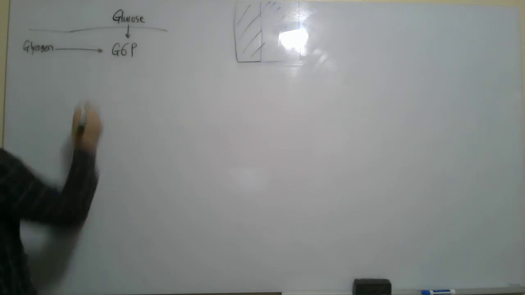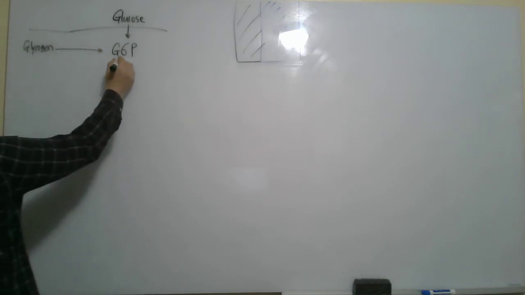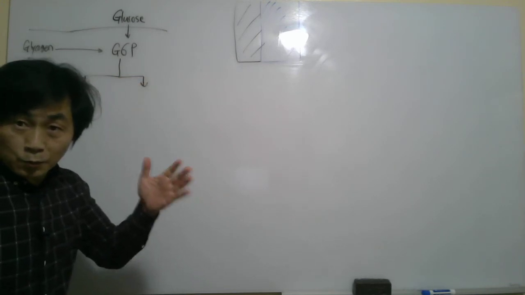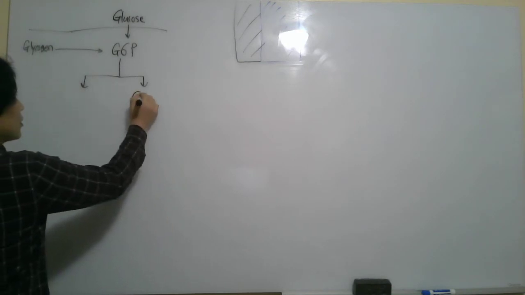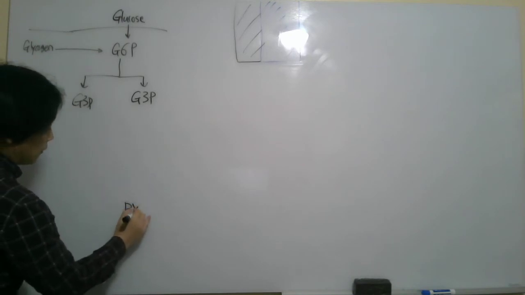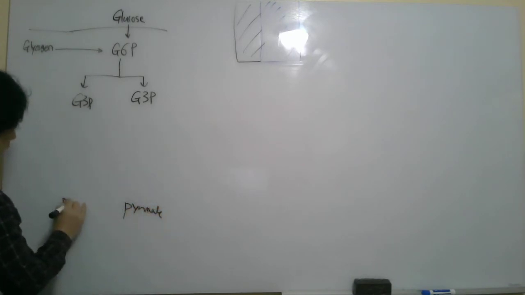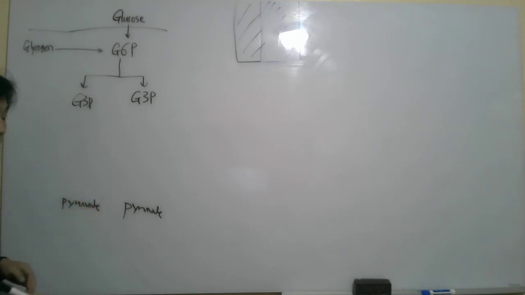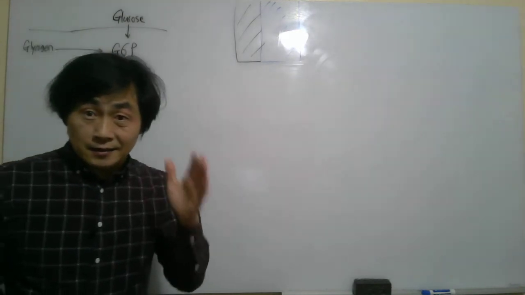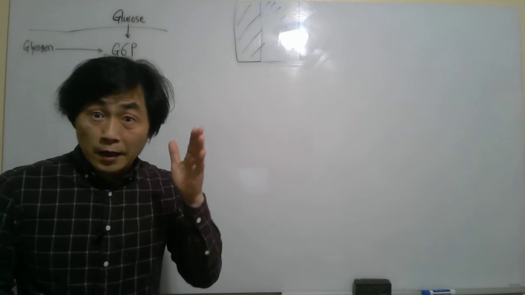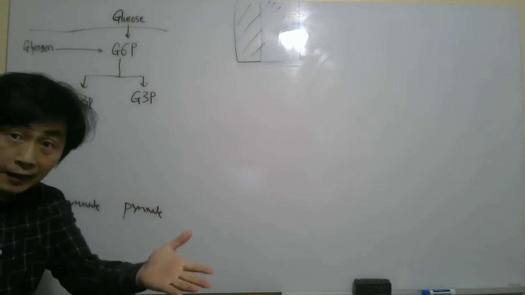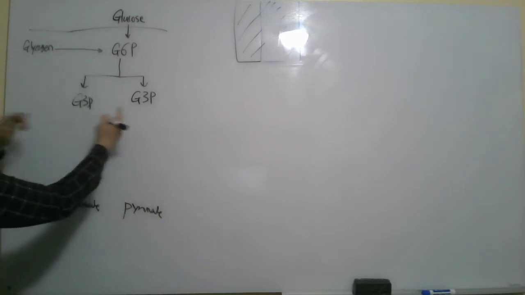I'll just make it simpler. It becomes G3P, and through several steps becomes pyruvate. So during high intensity exercise or strenuous physical activity, this pyruvate becomes lactate. Did you remember? So how about G3P?